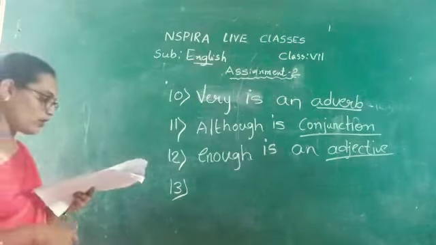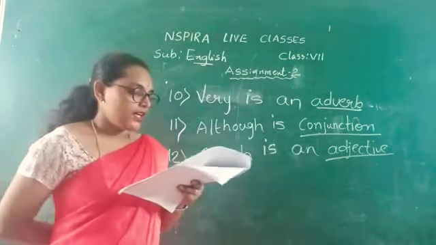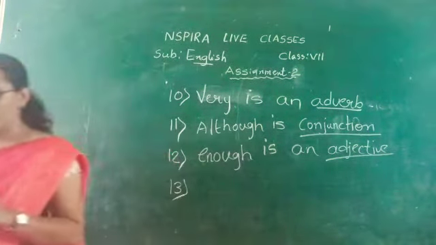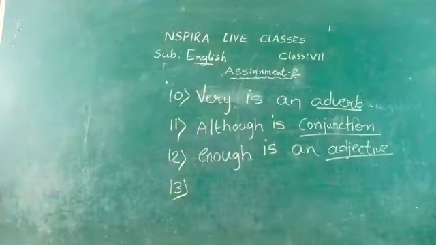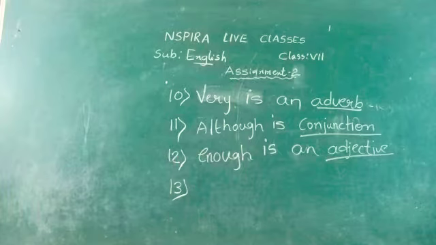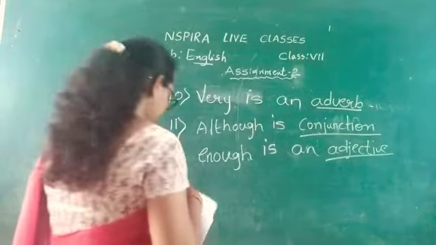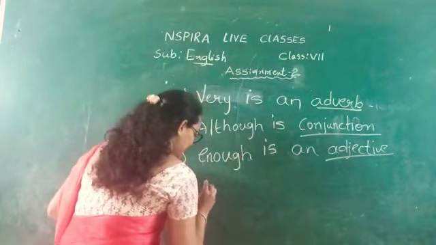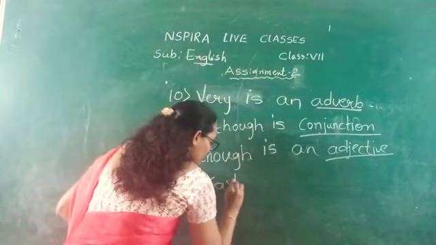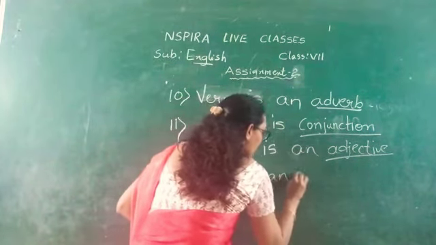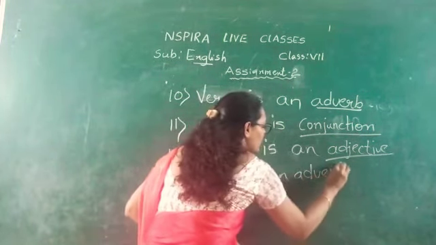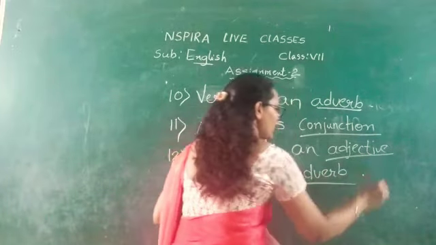Here the policeman didn't run fast. Running is the verb. Fast is qualifying the verb in the sentence. So we can say it is an adverb in the sentence.